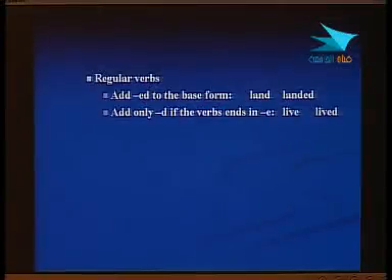So this is the first thing. The other form is that we form the past tense by adding d only. When the verb ends in e, then we add only d. Like live, so it will be lived. And as you see, the e is silent. E is not pronounced. We don't say it. Live, and the past form is lived.